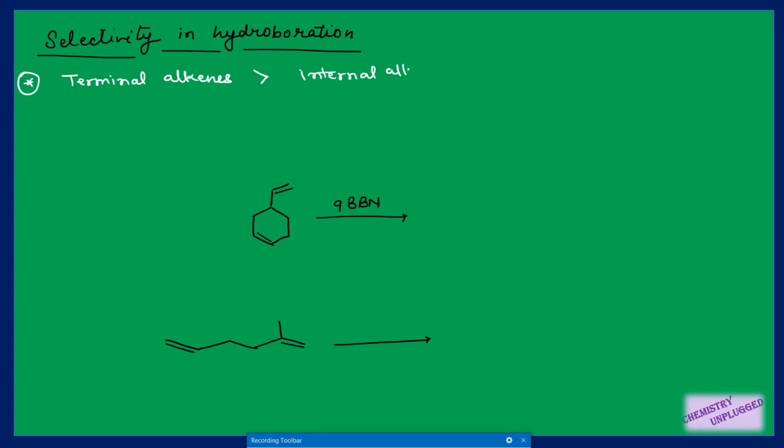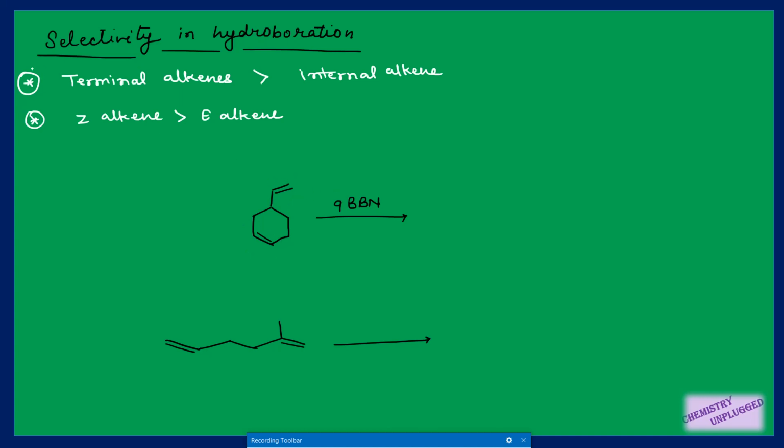So when you have terminal and internal alkene in a molecule, then you have to give preference to your terminal alkene. Then next point is Z alkene reacts more rapidly than E alkene, right? So we have this example in which we have two types of alkenes here. This one is your internal alkene and this one is your terminal alkene, right?